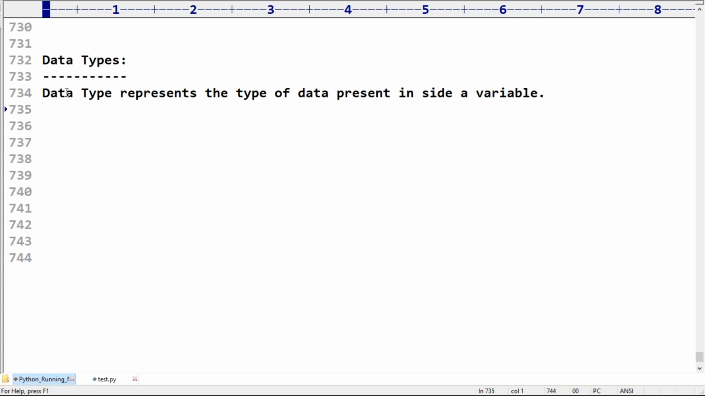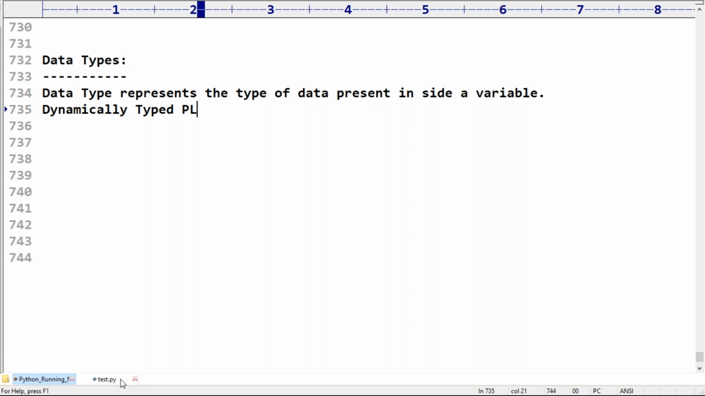Next, in Python, is it required to declare the type explicitly? Please confirm. No, we are not required to declare the type explicitly. Automatically, the type will be considered based on our provided value. This type of nature is called a dynamically typed programming language. Remember.